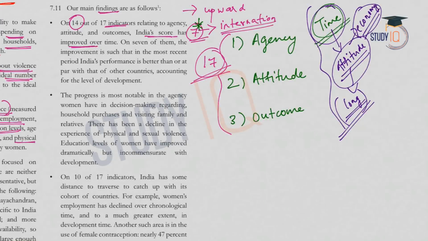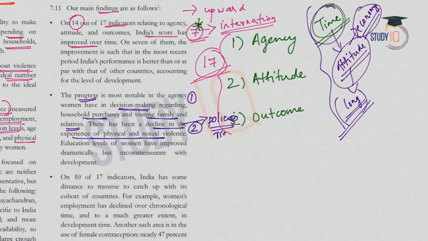Now coming to certain indicators specifically, the first one, the role of women in decision making regarding the household purchases, visiting family and relatives, there is a progress. And secondly, there is a decline in the experience of physical and sexual violence. This is basically because of the policies of the government, and also because now women are getting more aware of their rights.